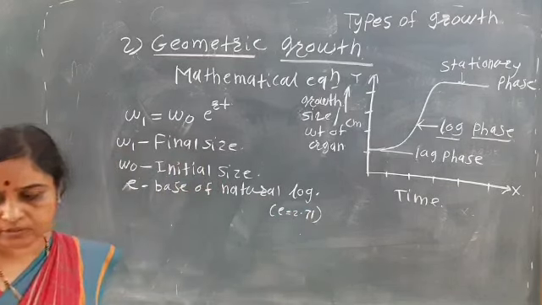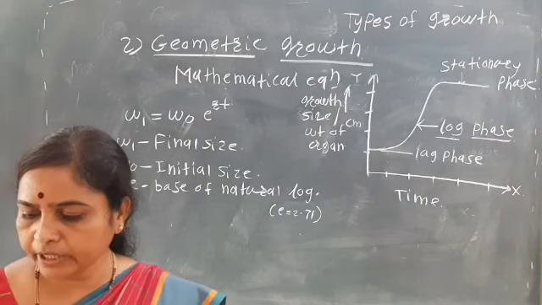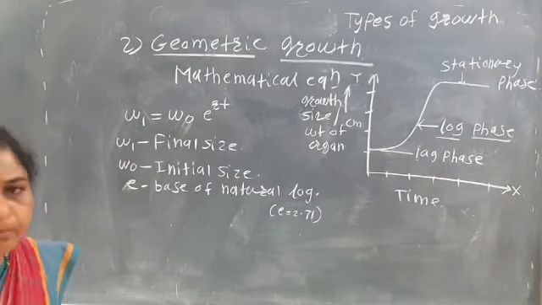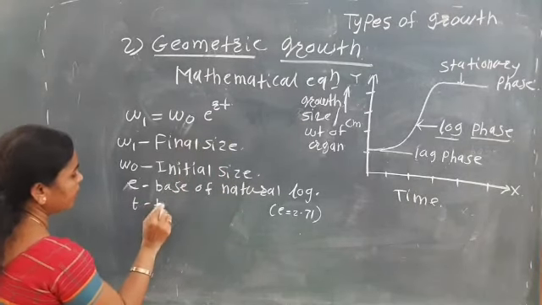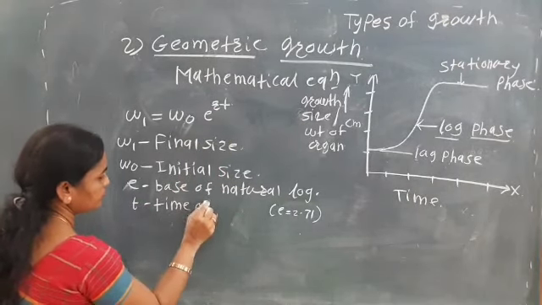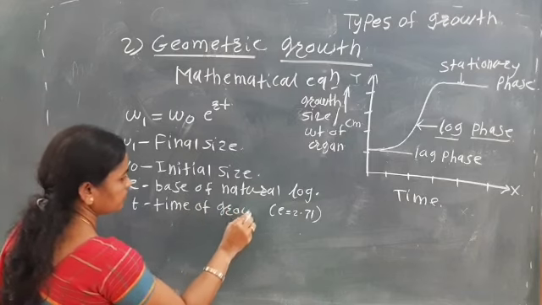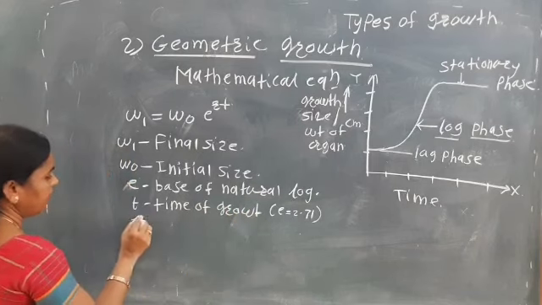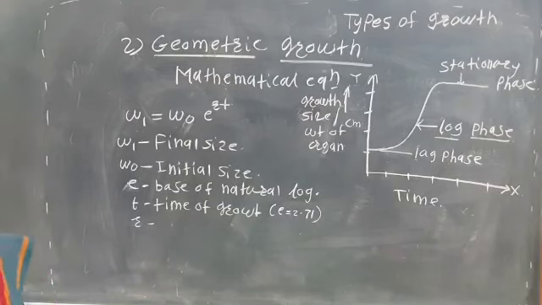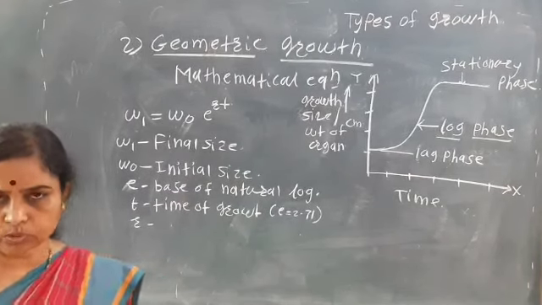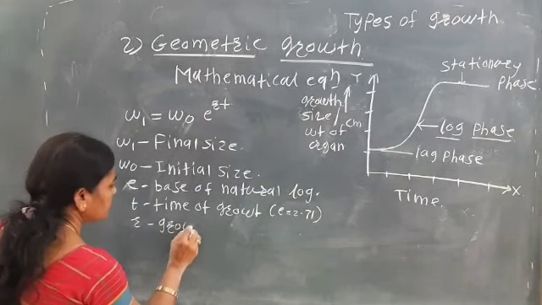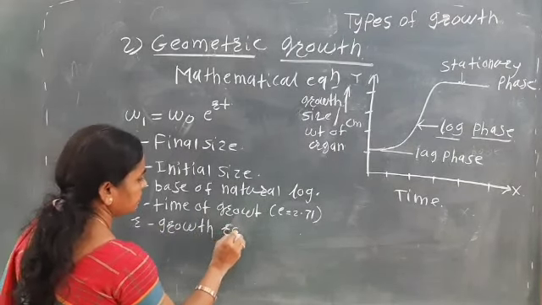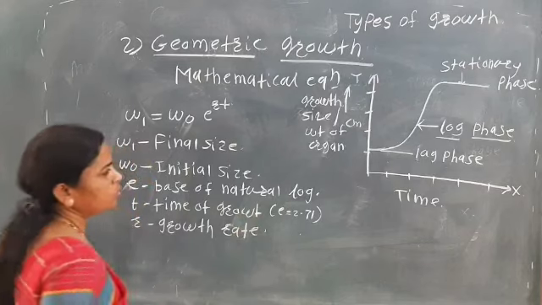That is the constant. Okay, t is the time of growth, and r is the rate of growth. R is the growth rate.